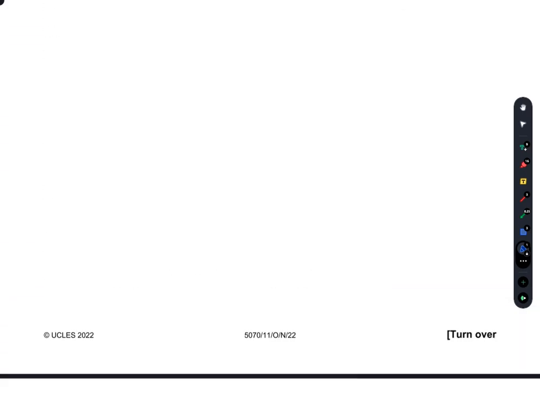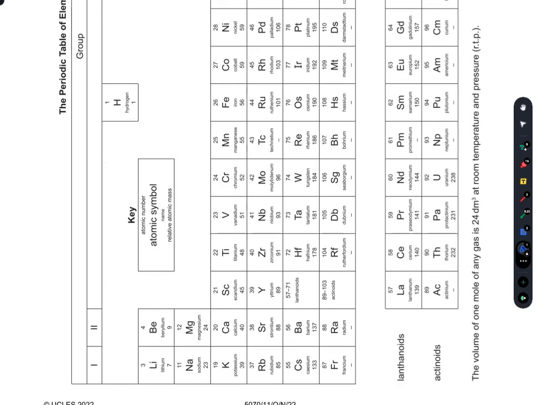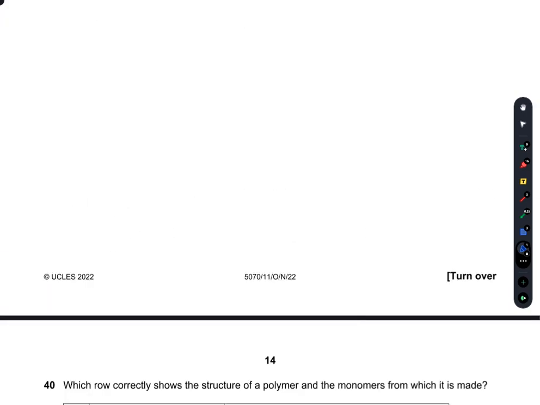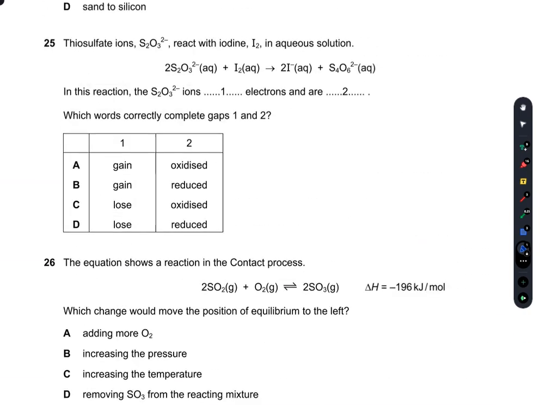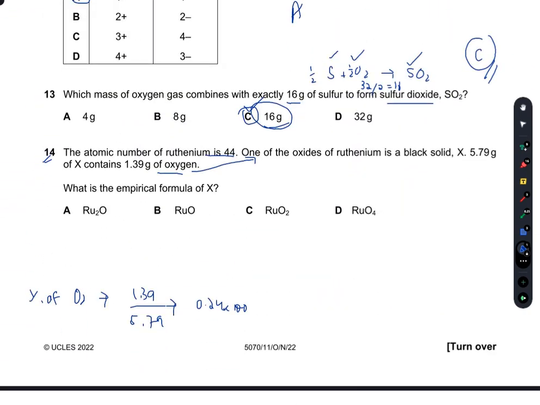Now the atomic number of ruthenium is 44, so I will first have to find its MR. So going to the periodic table, ruthenium 44, so it has an MR of 101. So in A there are 101 multiplied by 2, there is 202 ruthenium, and oxygen has an MR of 16, so that is equal to 218.